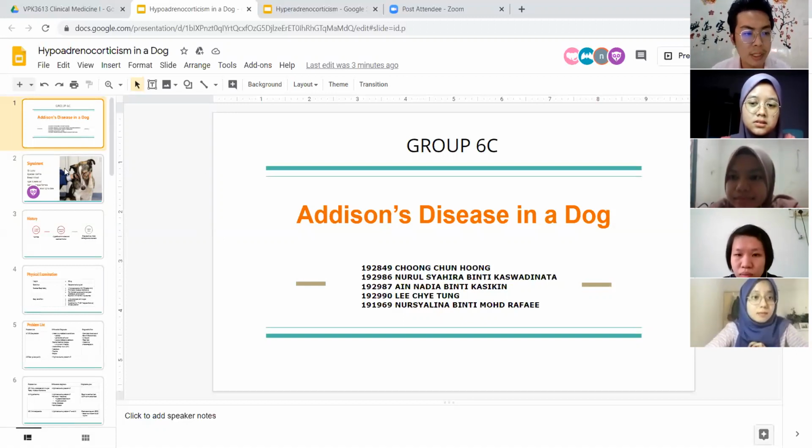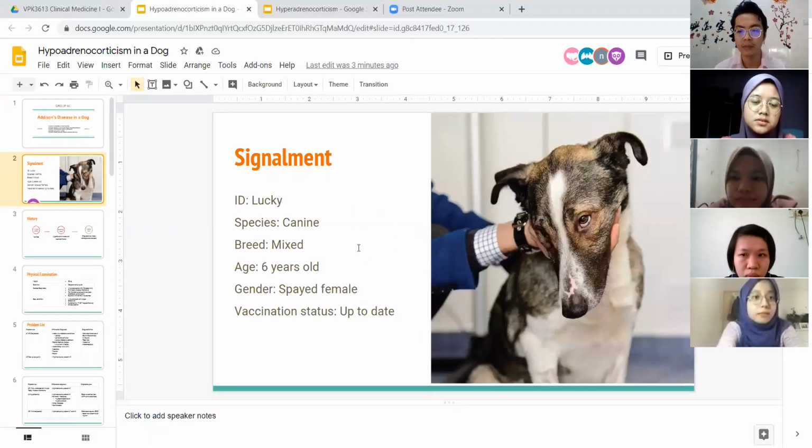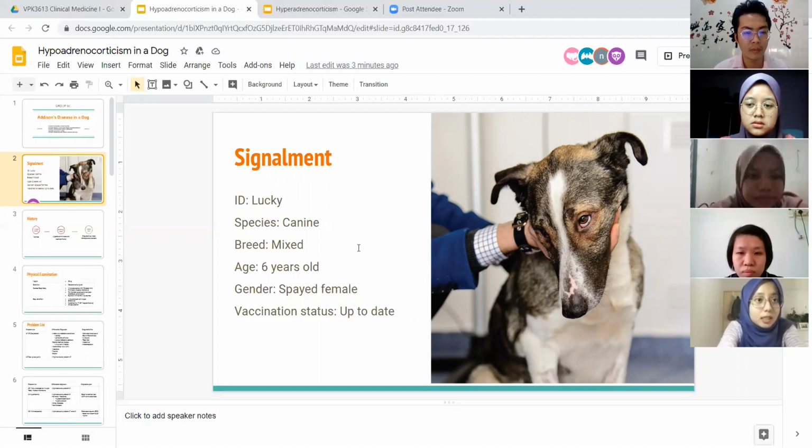Okay, so now we will start with the patient segment. The patient name is Lucky, and it is a canine. It is a mixed breed dog. This patient is 6 years old and it is a spayed female, and the vaccination status is up to date.